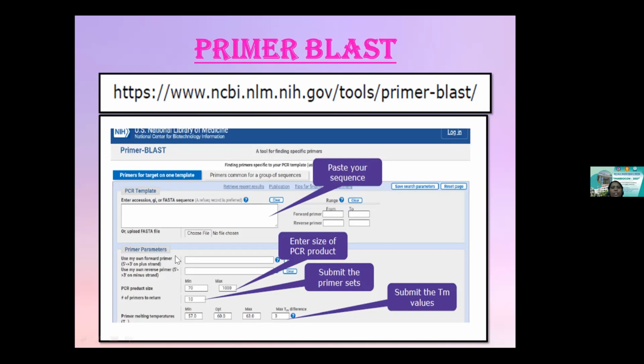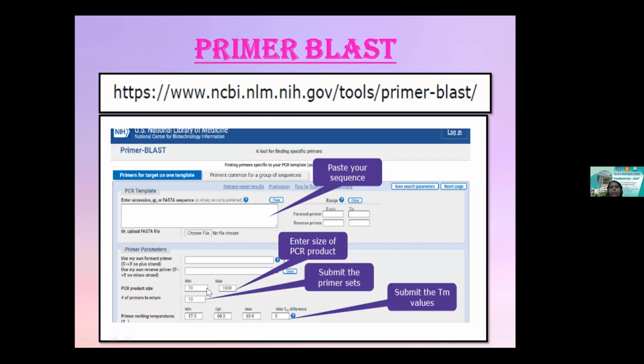Beneath it, you can find a lot of tabs available for the primer parameters. You can set your desired product: how much should the product range of my target sequence be. I can allocate a number. A default setting is there, and default settings are based on ideal conditions. In case I want my product size somewhere between 500 to 1000 base pairs, I can vary my options here.